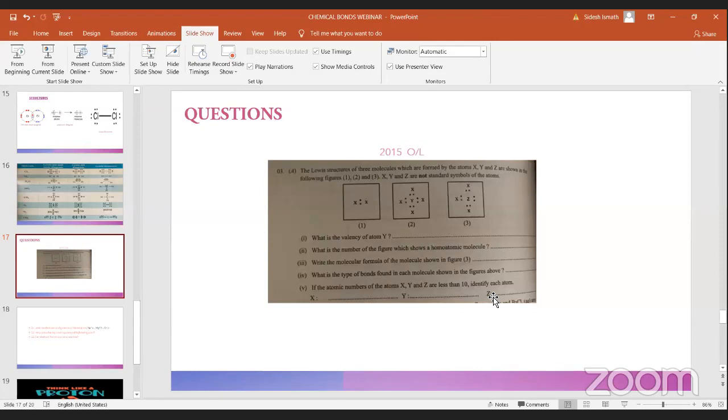First give me the answer for X. Yes, X is hydrogen. Now tell me the answer for Y. What is represented by Y?